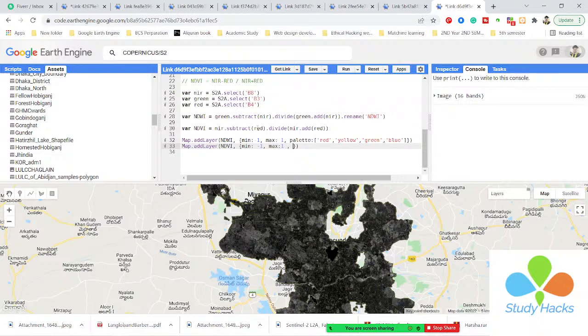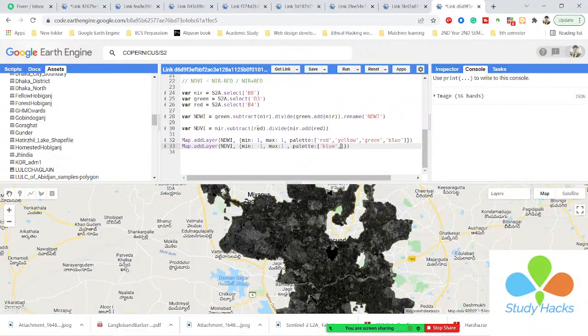Okay, so I simply use the palette like this. I want to make a list in here. I want to show which pixel values are closer to -1; they will be shown as a blue color. So I simply put this blue color in here, because I want to show the blue color.